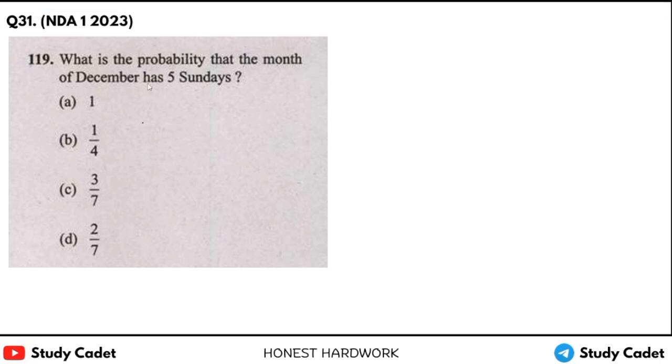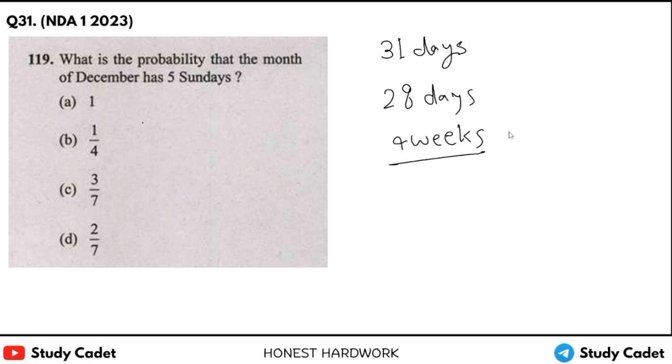What is the probability that the month of December has 5 Sundays? Okay, the month of December has 31 days. Where 4 weeks are fixed, means 28 days means 4 weeks, 4 Sundays, plus we have 3 days.